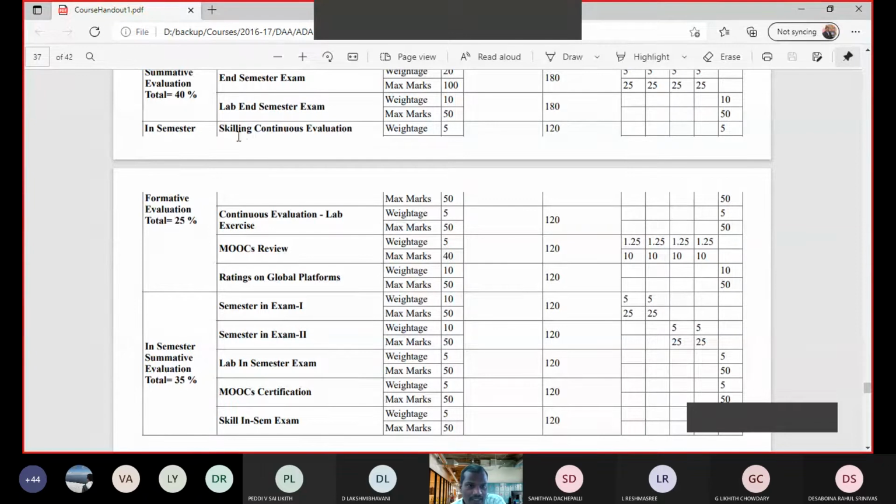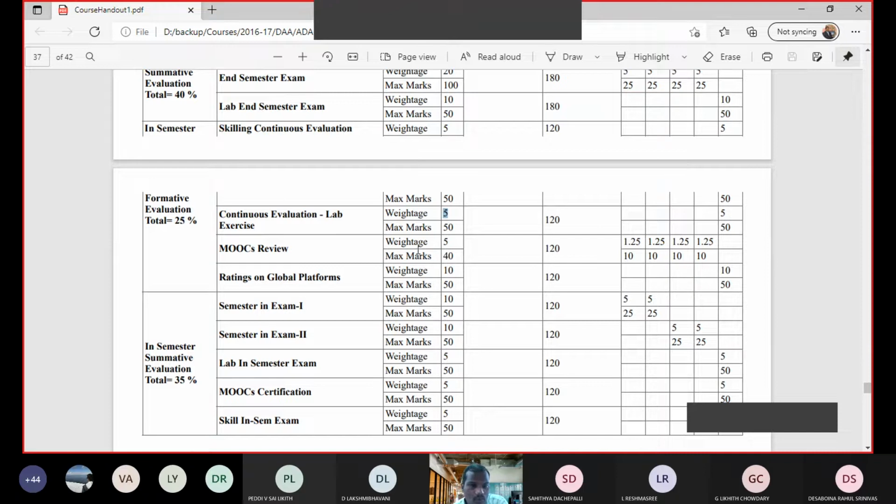See here, skilling continuous evaluation has a weightage of 5. Lab continuous evaluation weightage is 5. Every lab you are doing an experiment, right? So on that day itself, normally we evaluate that experiment and we assign marks. So that is what continuous evaluation is.